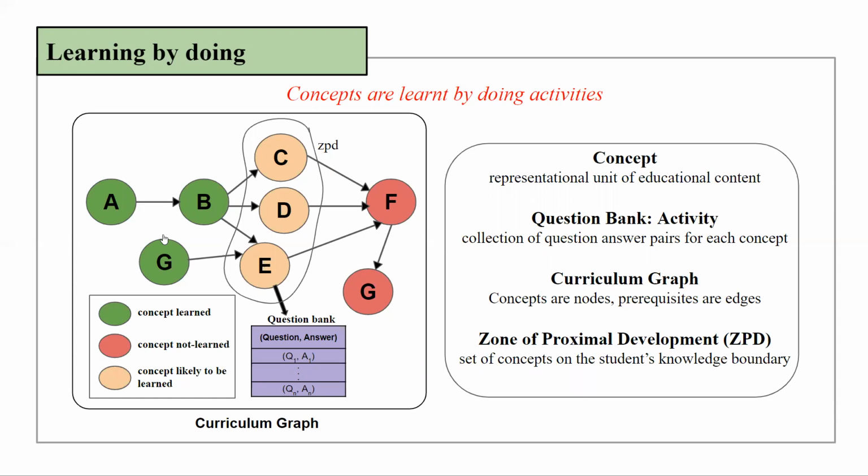A curriculum graph models the concept interdependencies, with the nodes representing the concepts and edges representing the prerequisite relationships among the concepts. For instance, a directed edge from A to B indicates that the concept A is a prerequisite for learning concept B. The zone of proximal development, or ZPD, represents the set of concepts that are on the student's knowledge boundary. In the figure, note that C, D, and E form the ZPD as all of the prerequisite concepts have been learned.